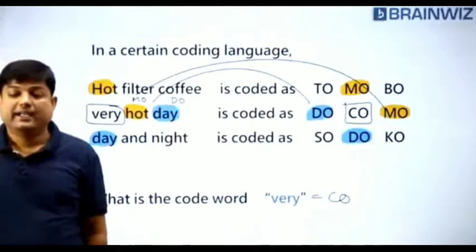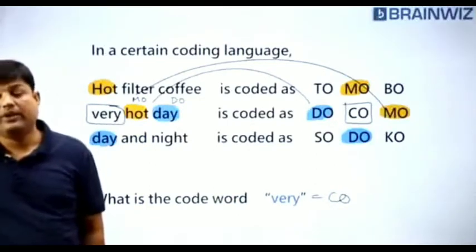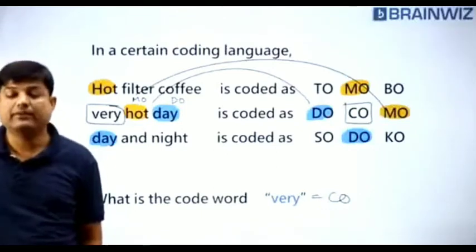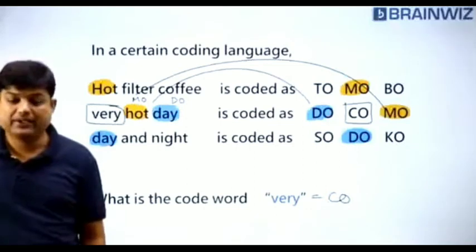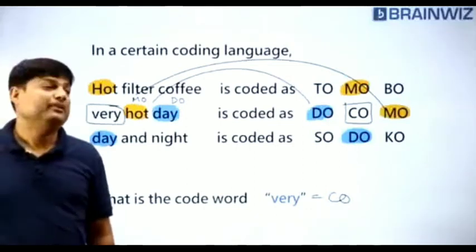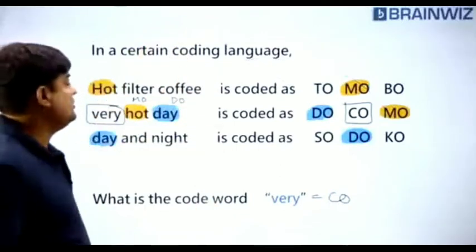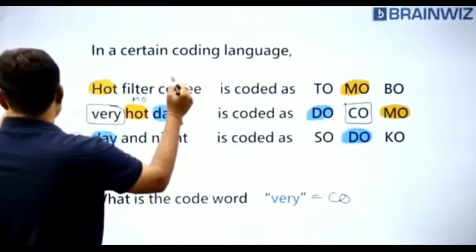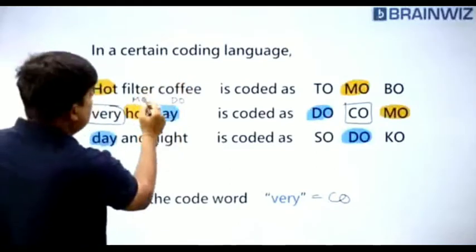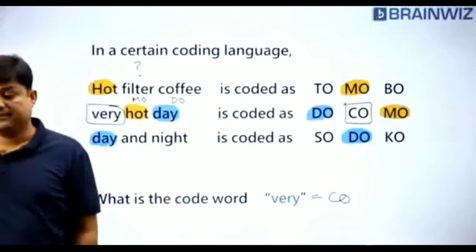Are you understanding, everybody? Clear? So this kind of model is said to be comparison model. We are supposed to compare the left hand side and the right hand side. In this way, you are supposed to go. Chaliye. Let me ask you something from the same thing. What is the code word for coffee? Tell me, students, what is filter stands for in this question.